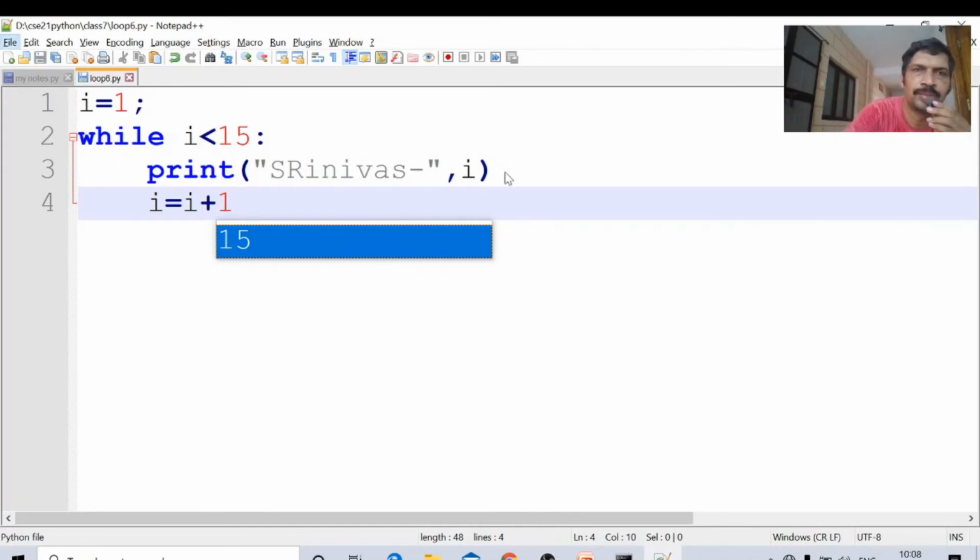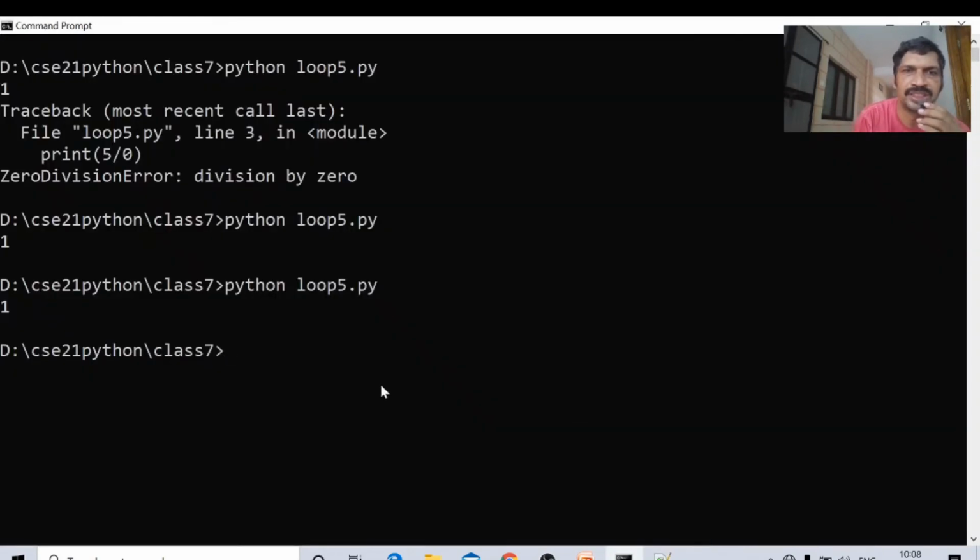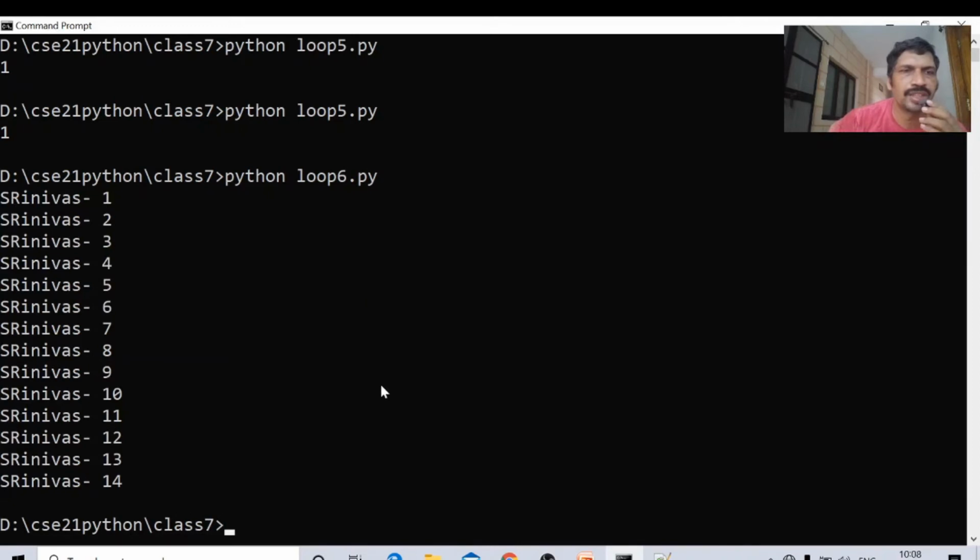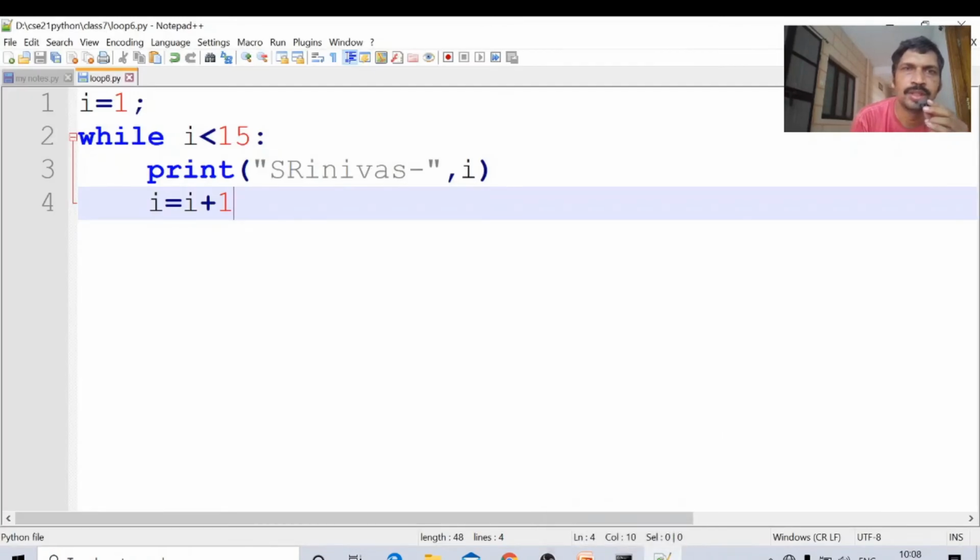Alt Tab, I am going to the command prompt. The name of this file is loop6.py. Python loop6.py. Okay, Srinivas 1, Srinivas 2, Srinivas 3, up to 14 it will come. This is about the while loop.